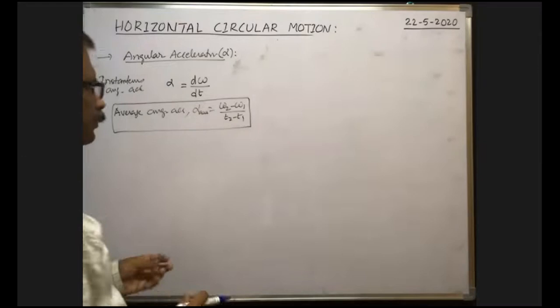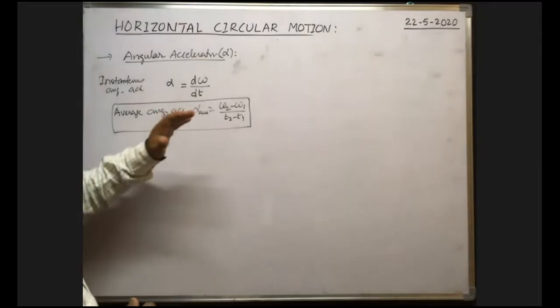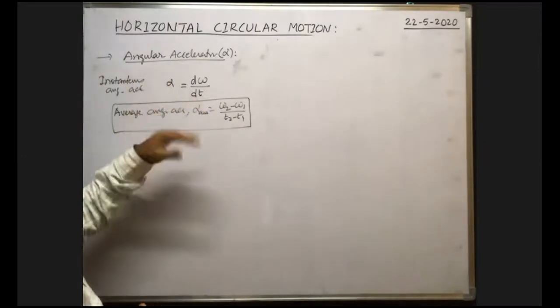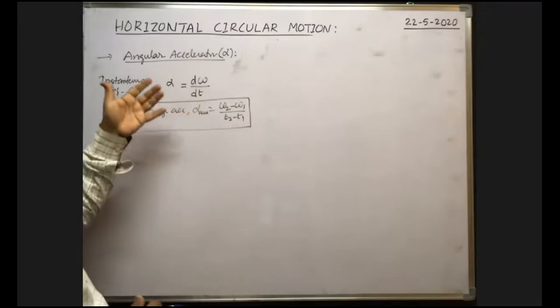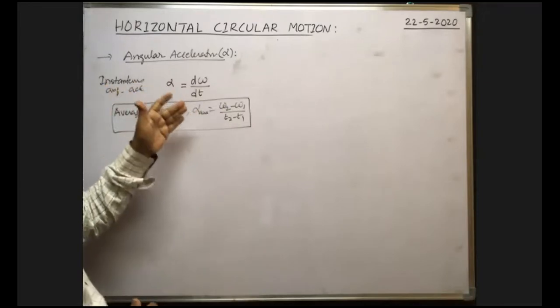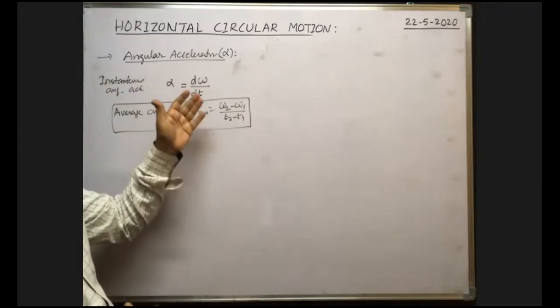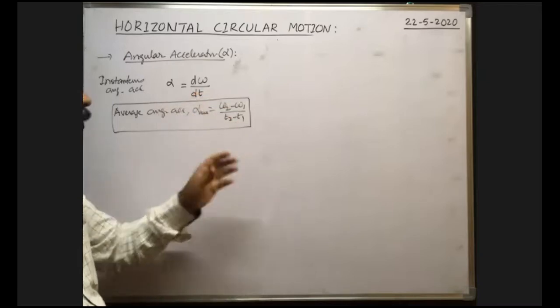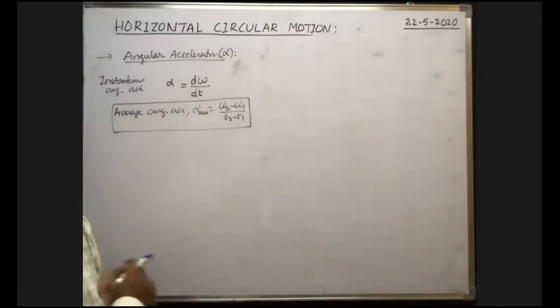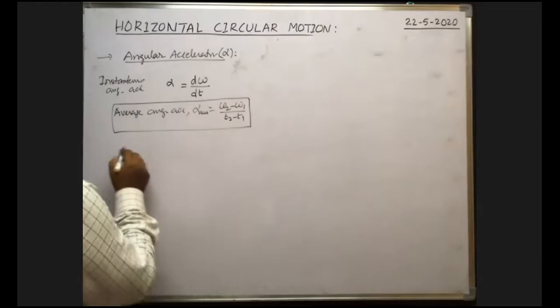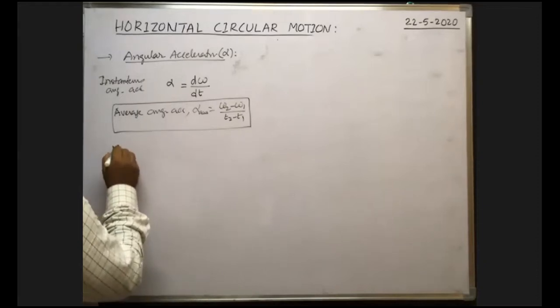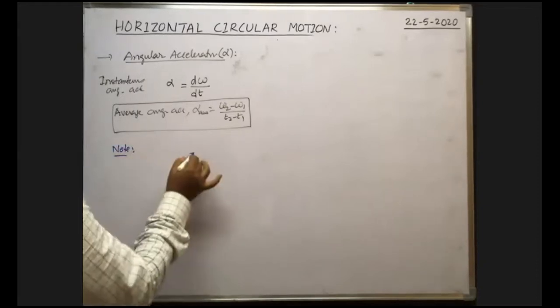Next, suppose the angular velocity goes on increasing, then that rotating body is said to have positive angular acceleration. If the angular velocity goes on decreasing, it has negative angular acceleration. Okay. Now one example, a note point, we have to discuss.